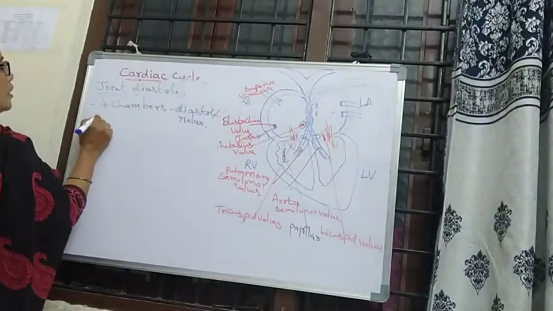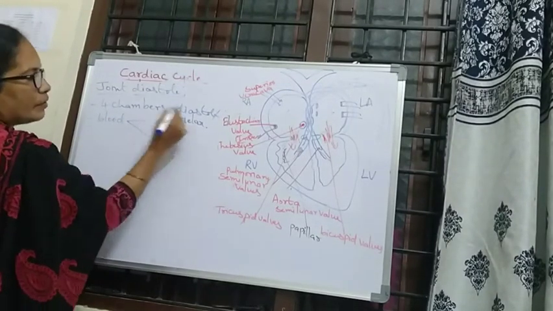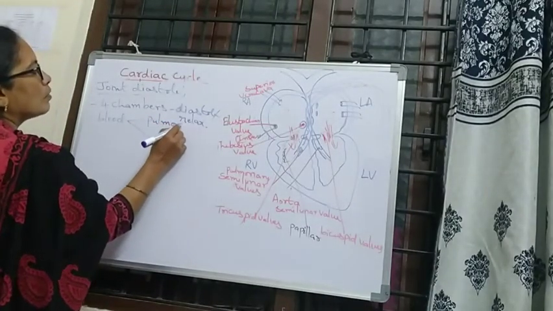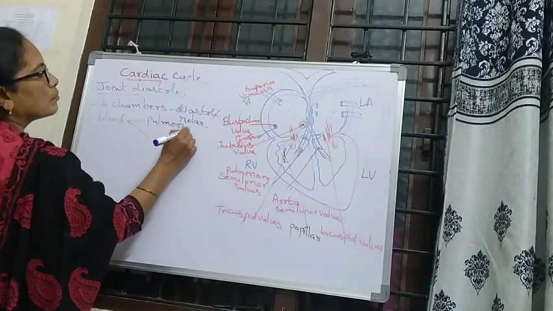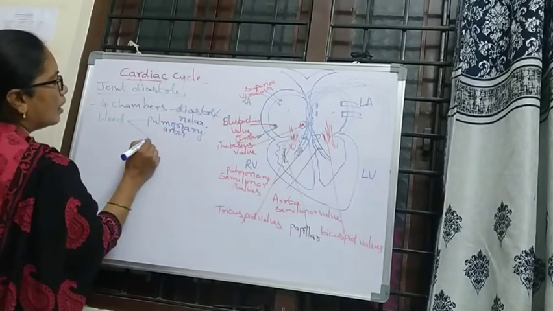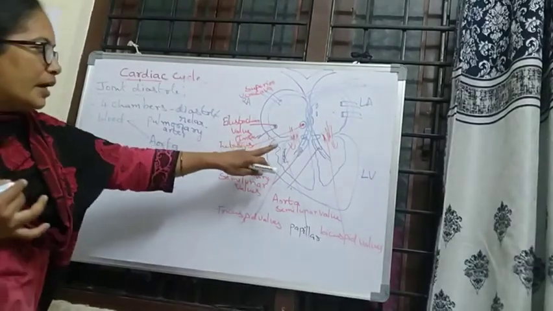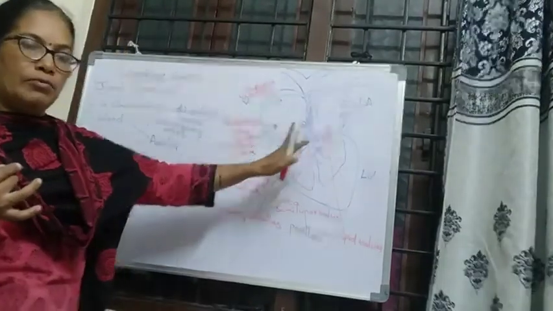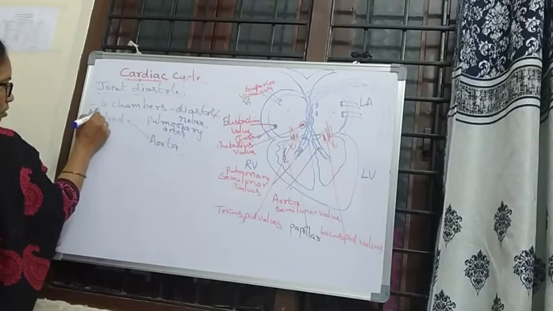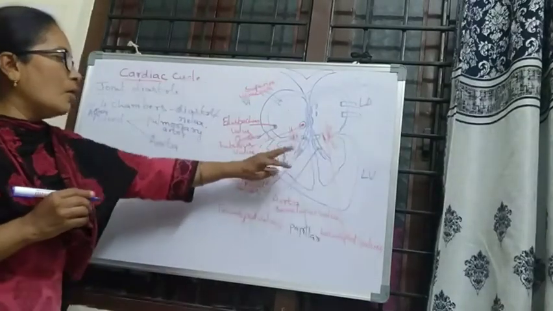After blood has entered the pulmonary artery and the aorta, what will happen?